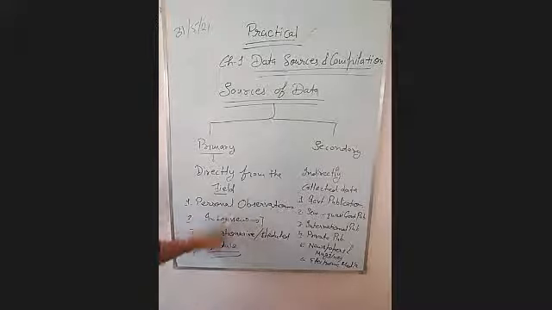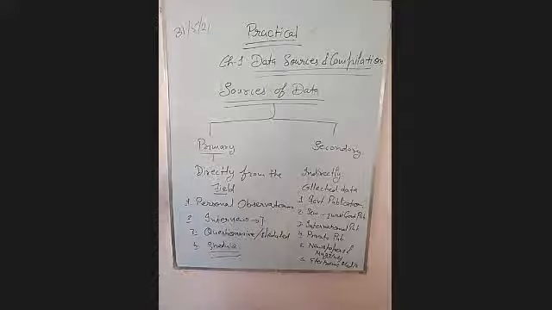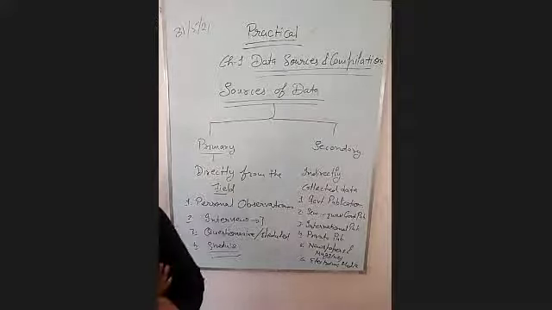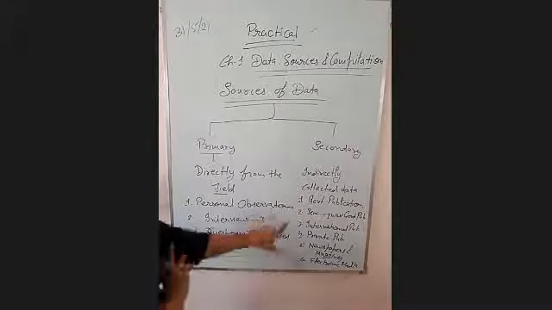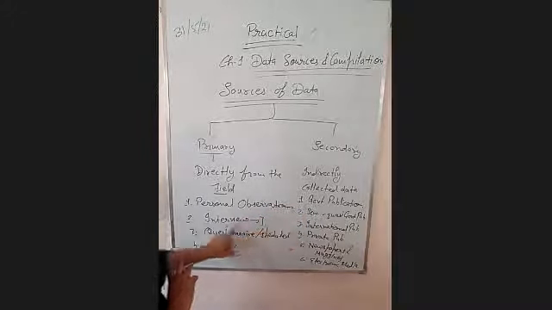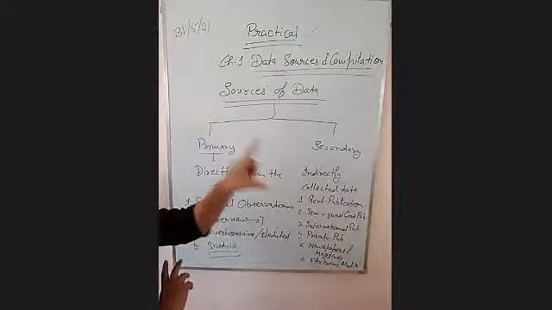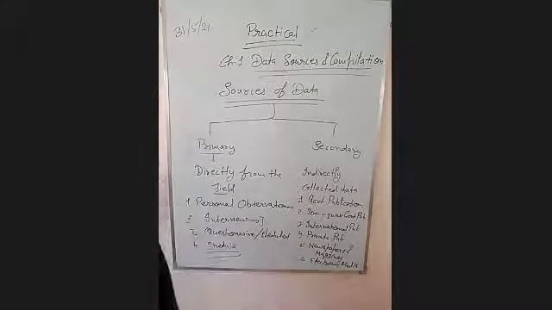You have to explain all these methods of primary and secondary data also. Along with this, you can paste the pictures also. Government publication, semi-quasi publication, interview method, schedule method. How can we design the schedule method? All this.